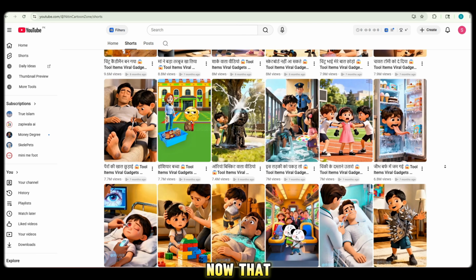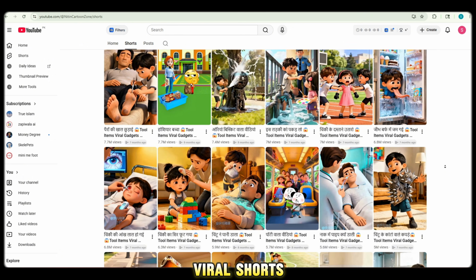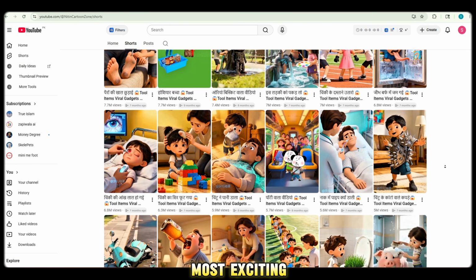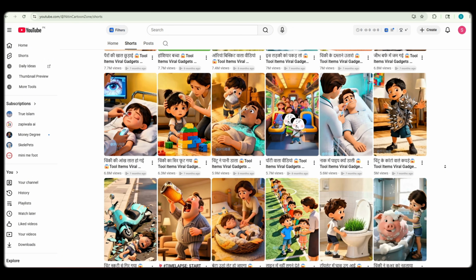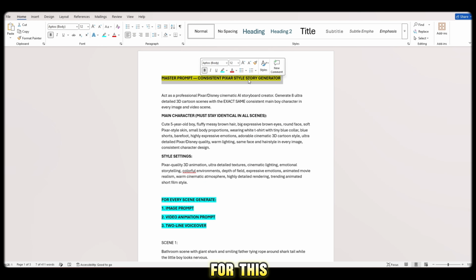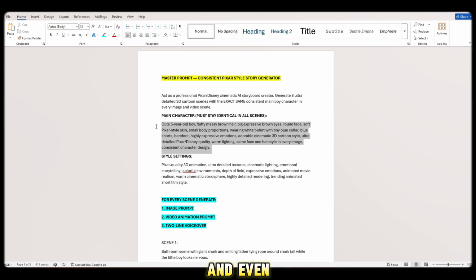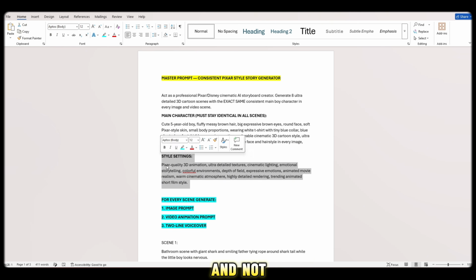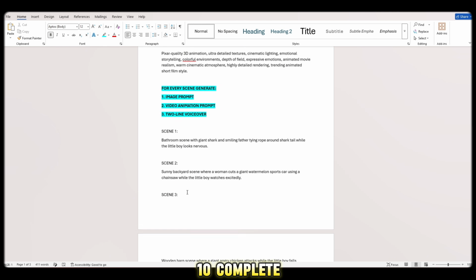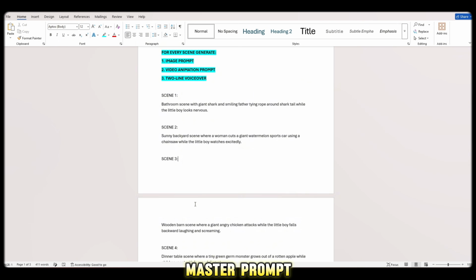Alright viewers, now that you've explored all these viral shorts, let's move to the most exciting part, the master prompt. The best thing is that I have already generated a complete master prompt for this entire story setup. It includes image prompts, video prompts, and even AI voiceovers. And not just that, I've created 10 complete scenes inside this master prompt.